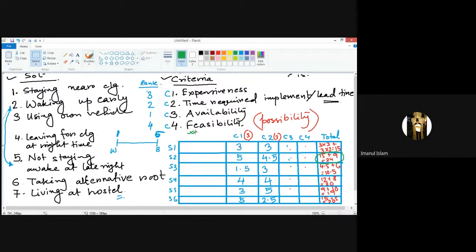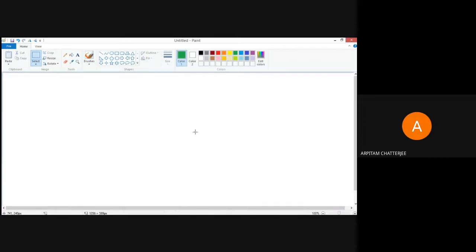Okay. Now I am giving you one assignment. It's not an assignment, you don't have to submit. It's just for your practice. I am giving you a packaging problem and you have to find out. So the problem is something like this, that